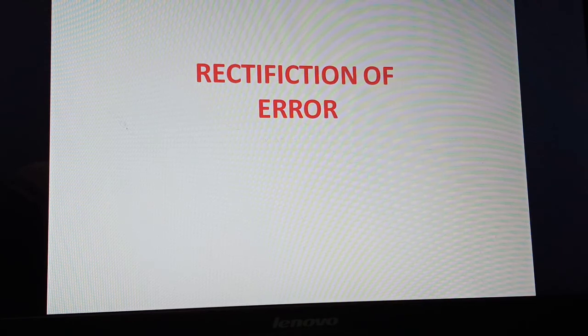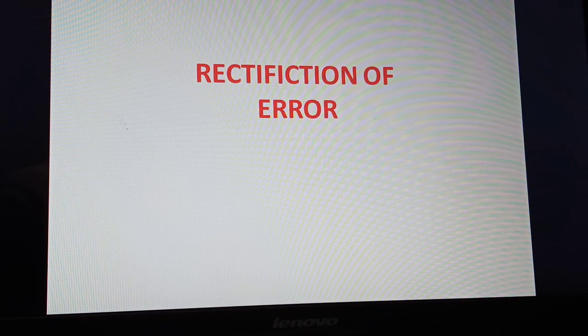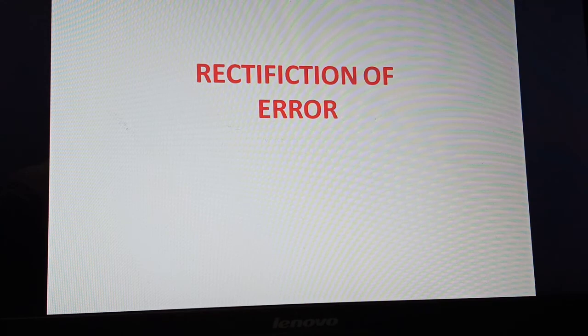It's a compulsory question for your exam. Both in the first semester and second semester, you will have this question of some 3 marks. So pay attention to it and learn. For 9th standard, it is the first time for this topic. 10th, you have already done it because last year I taught you rectification of error. Okay.